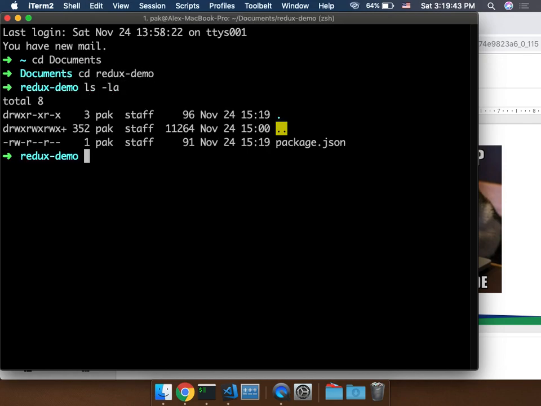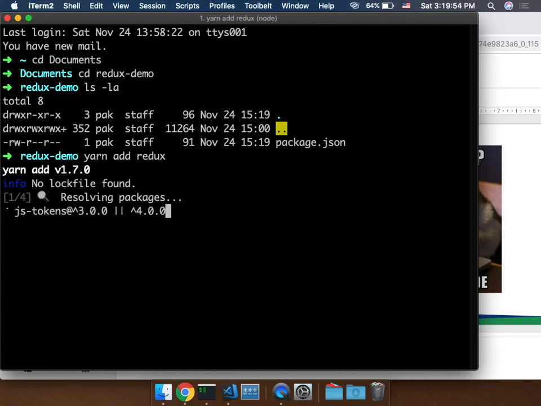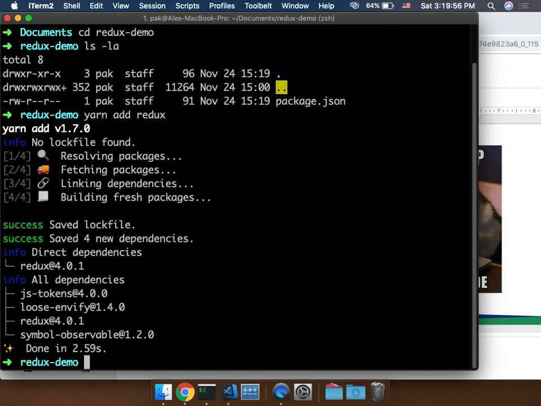So now I have my package.json because I have initialized my project. The next thing I've got to do is to install Redux. Installing Redux doesn't give you any magic. The next thing I want to do is adding TypeScript.